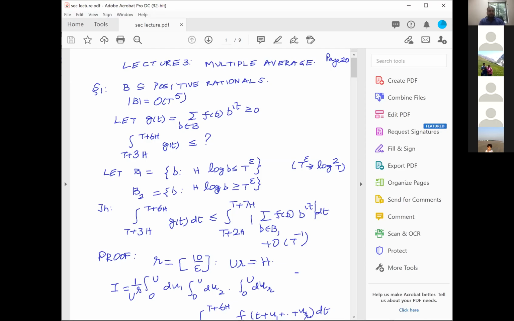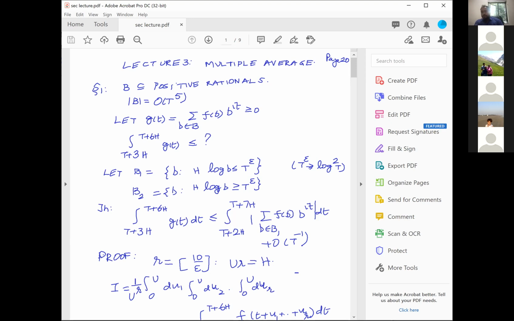Average, and this is again one of the powerful tools which Ramchandra started. Okay, therefore, let's see what it says. It says that suppose B is a subset of positive rationals, and its order is something another log T power